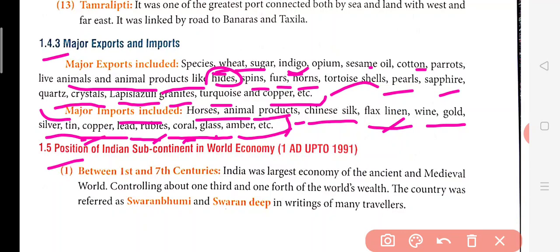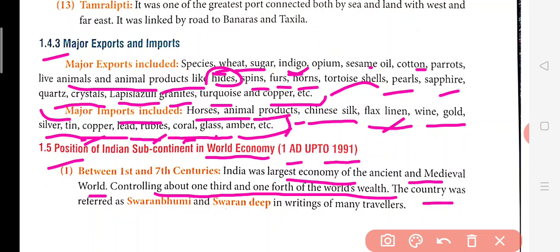Now, the position of the Indian subcontinent in the world economy, 1 AD up to 1991. Between the 1st and the 7th century, what was the condition of India? Let's read it. India was the largest economy in the ancient and the medieval world, controlling about one third to one fourth of the world's wealth. So at that time, about 25% of the wealth was in India. That's why India was the richest one.